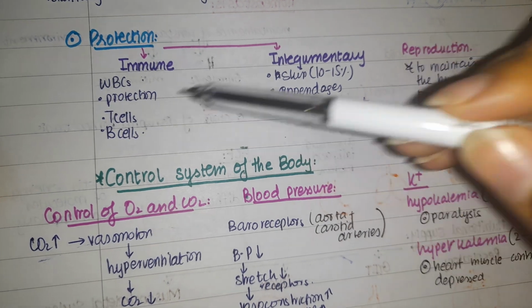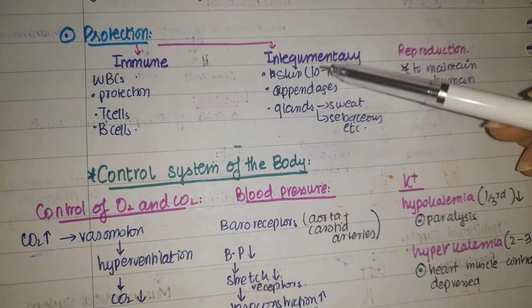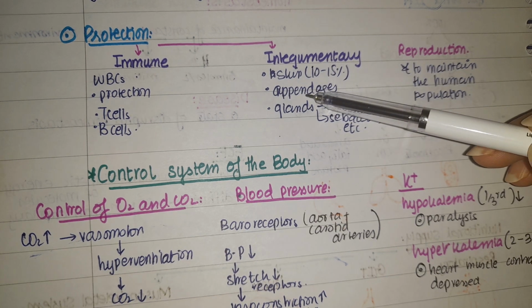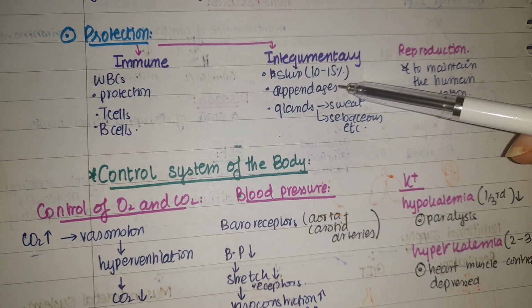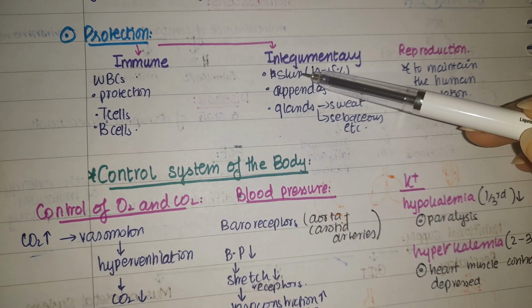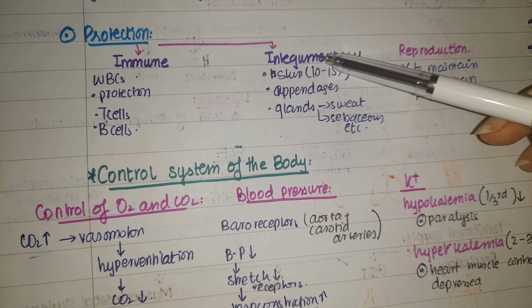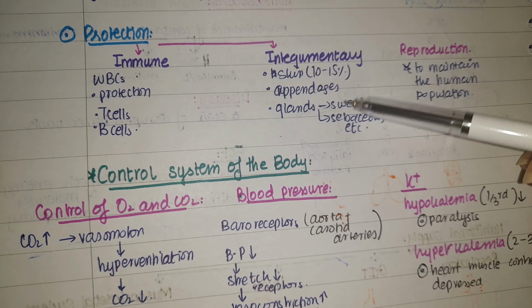They will perform their side-by-side functions. Now, the integumentary system consists of the skin and its appendages, and also glands. The glands are sweat glands and sebaceous glands, whereas the appendages are nails, hair, etc. And the skin is the largest organ. It covers 10 to 15% of the total body.